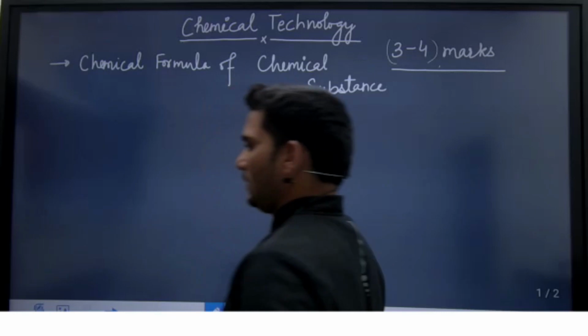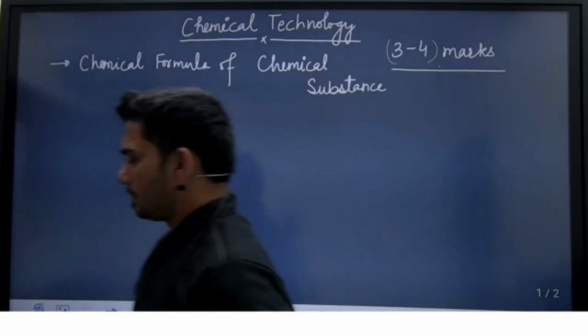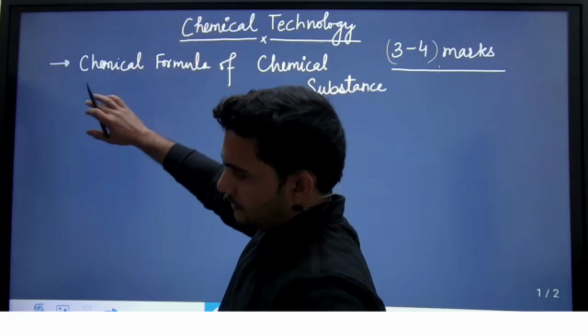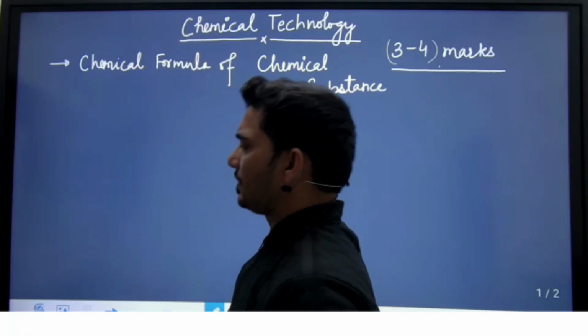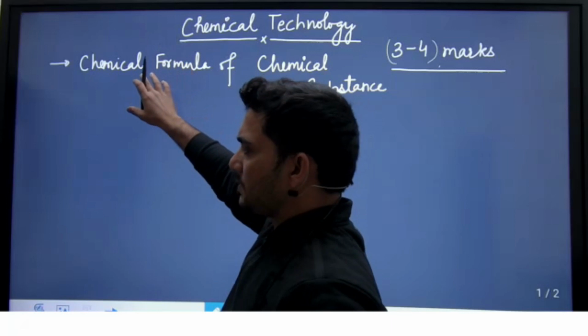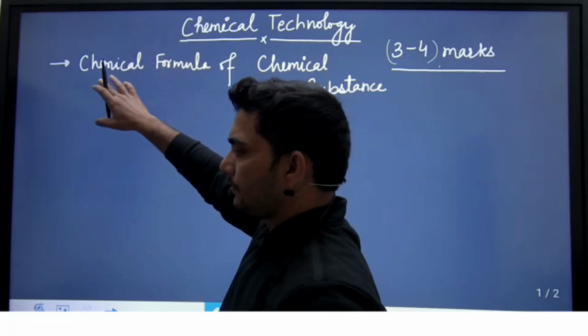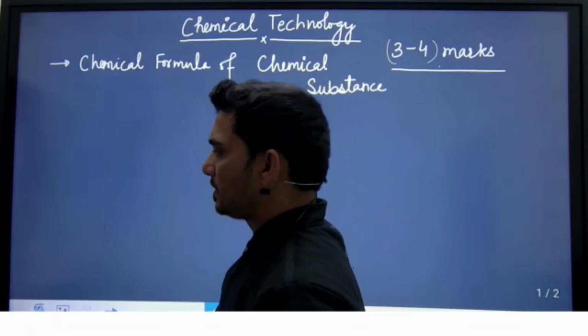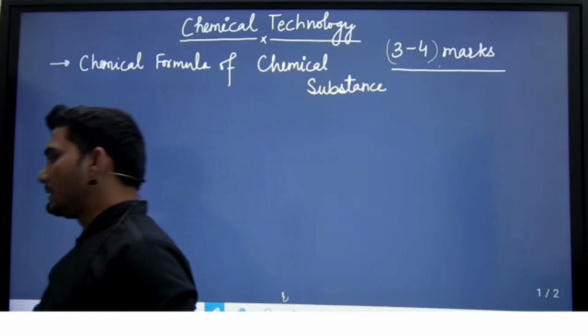Let's say you will find a question like: what is the chemical formula of sucrose? Such a type of question has already been asked. What is the formula of POP, plaster of Paris? What is the chemical formula of gypsum? Single superphosphate, triple superphosphate. Such types of questions arise.